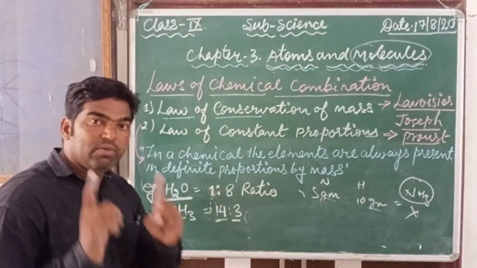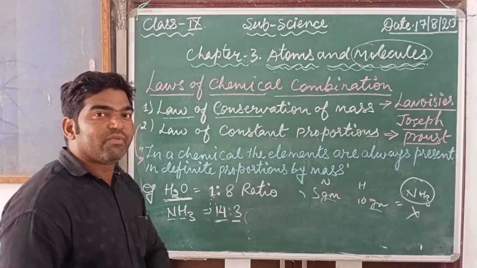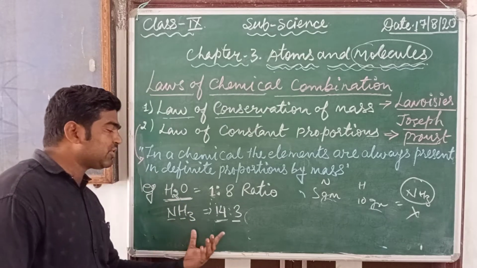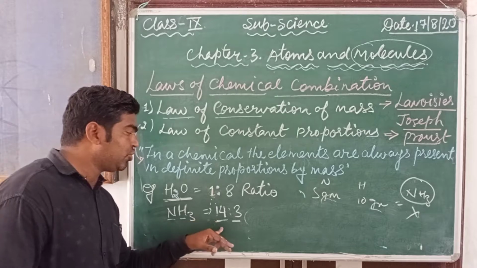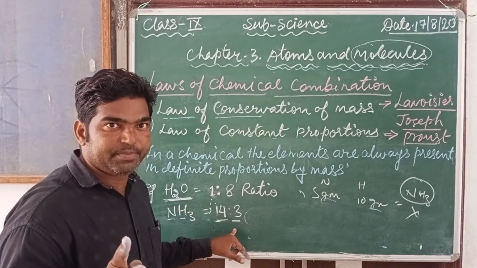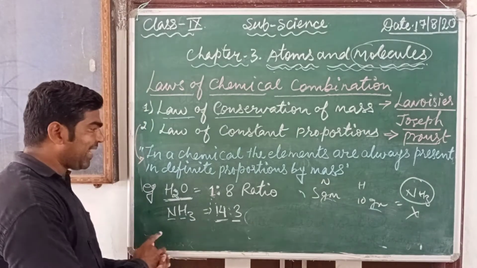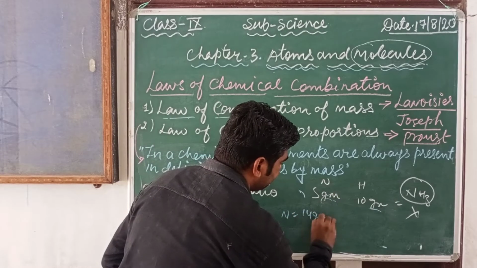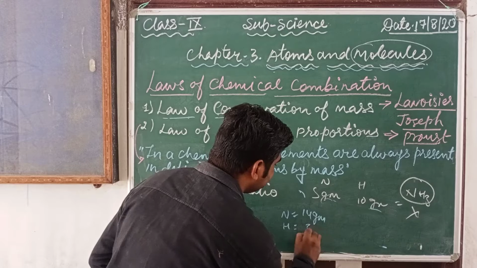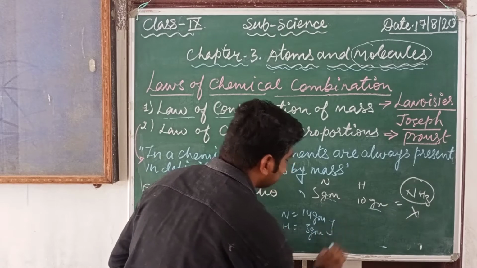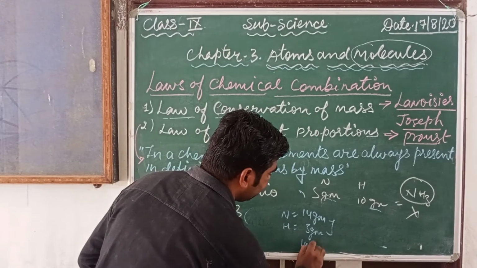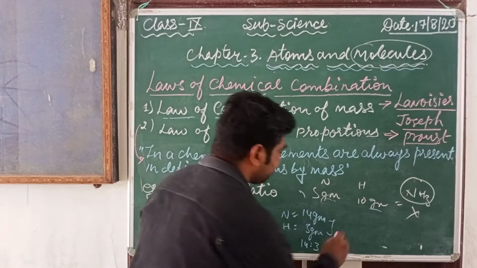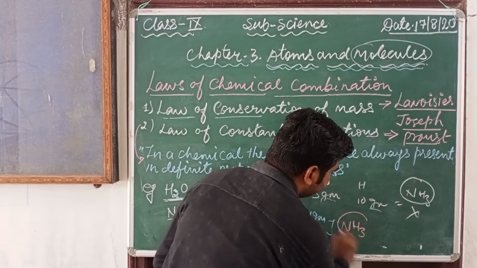This ammonia is only formed when we are taking the mass of nitrogen and hydrogen in the ratio of 14:3. Means we are taking 14 grams of nitrogen and 3 grams of hydrogen. In that condition, in the ratio of 14:3, it forms ammonia.